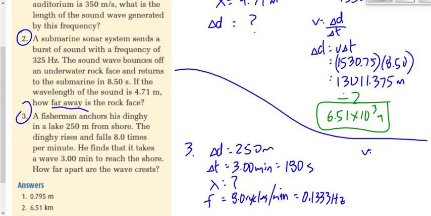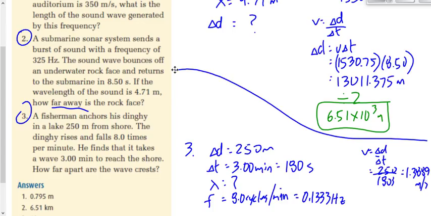Let's say V equals d over t. Speed is 1.3888 meters per second.